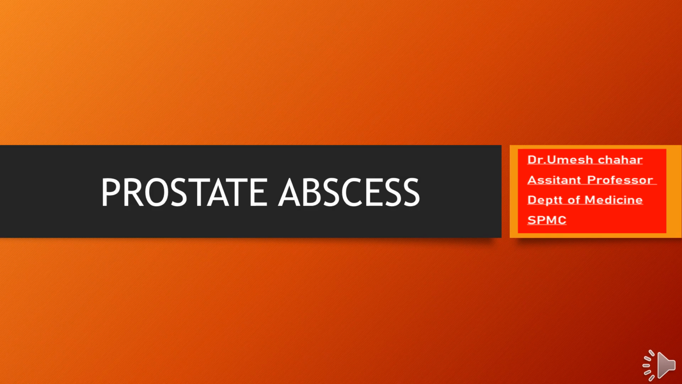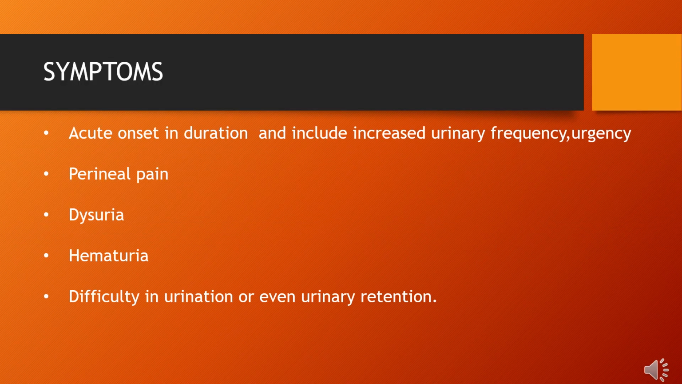Hi friends, today we are going to discuss an uncommon topic, prostatic abscess. Symptoms include acute onset in duration and include increased urinary frequency, urgency, perineal pain, dysuria, hematuria, difficulty in urination, or even urinary retention.